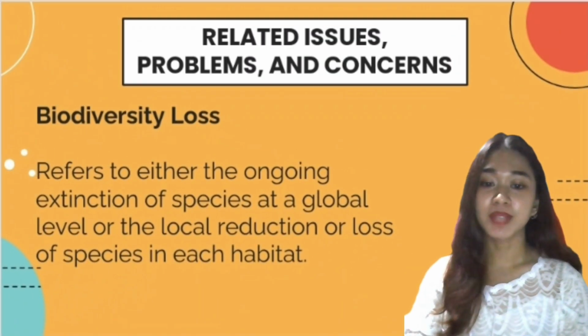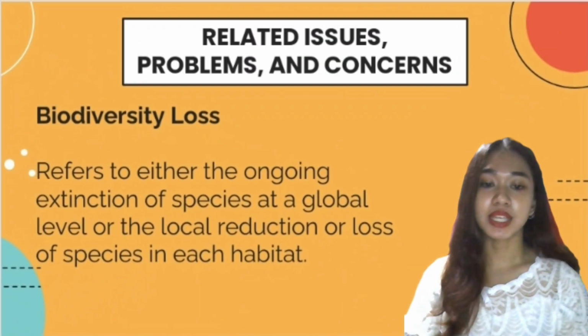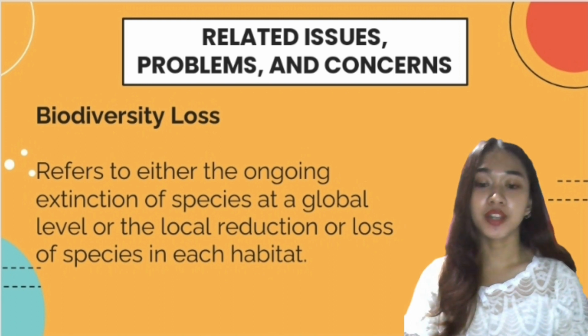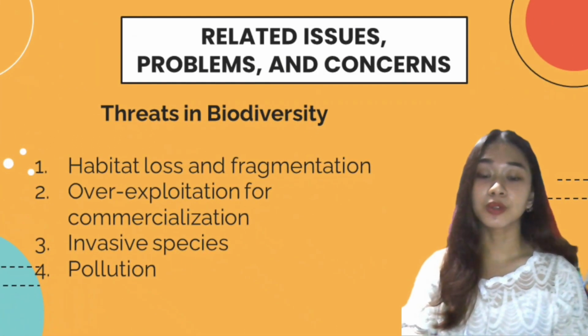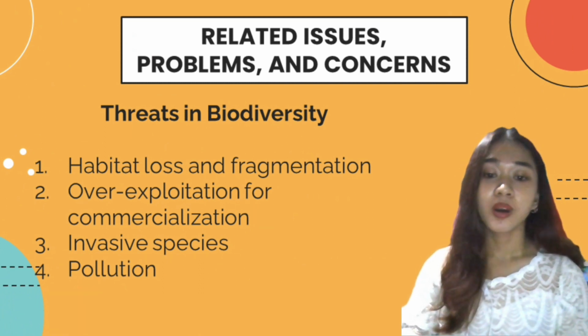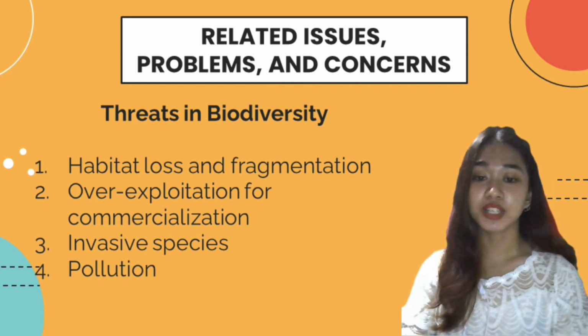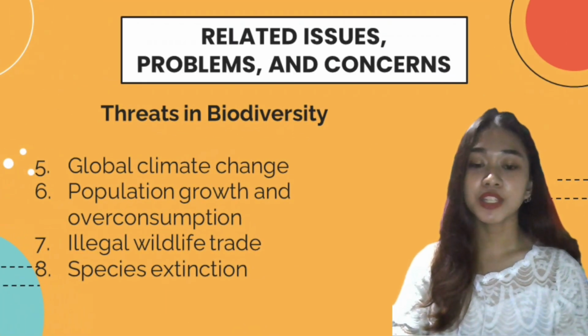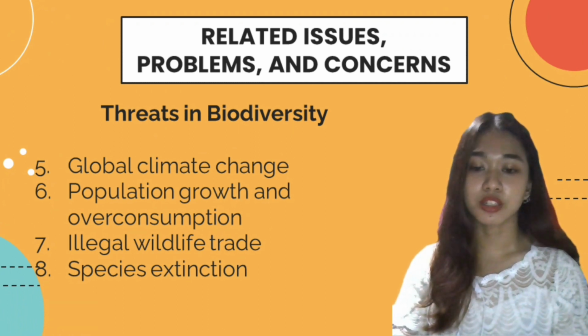The vast variety of life on Earth is referred to as biodiversity. It can be applied more precisely to all the species found in each area or ecosystem. It includes all forms of life, including bacterial species, plants, animals, and people. And here are the trends that could result in biodiversity loss. Number one is habitat loss and fragmentation, overexploitation for commercialization, invasive species, pollution, global climate change, population growth and overconsumption, illegal wildlife trade, and species extinction.